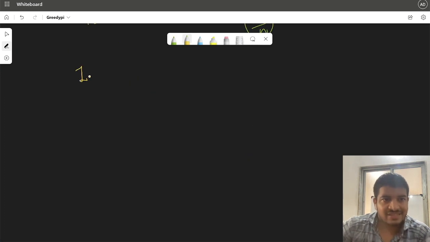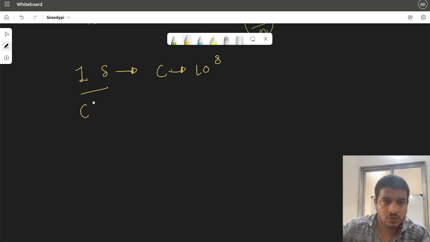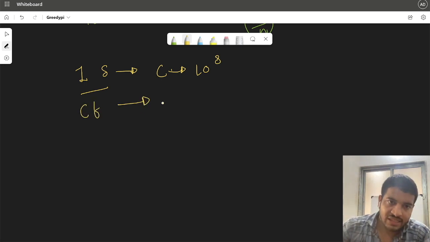For 1 second, when you run your code, your computer would be able to do about 10 raised to 8 operations. So if you submit your code, let's say on CodeChef, and it has 1 second as the limit, then at max you can go up to 10 raised to 8 operations.